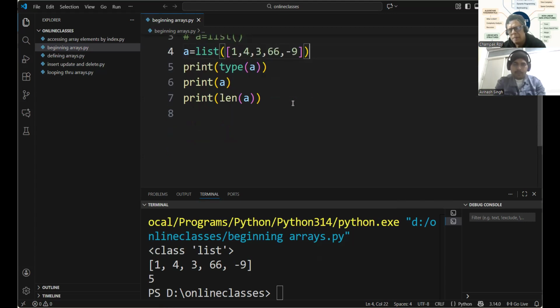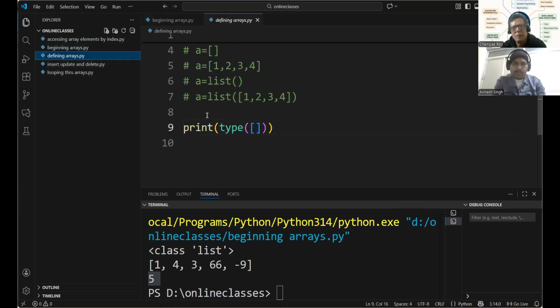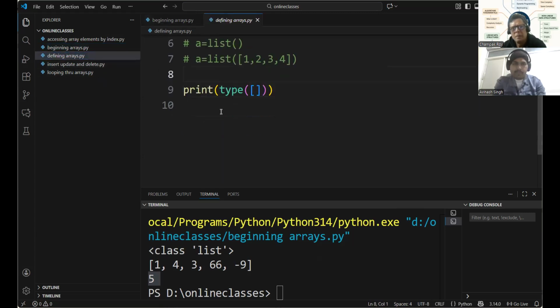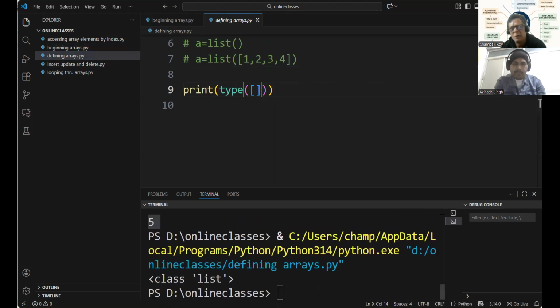A is the array, and the length of A is the number of elements in the array. You can also write type and then empty square brackets; that will also show you class list.